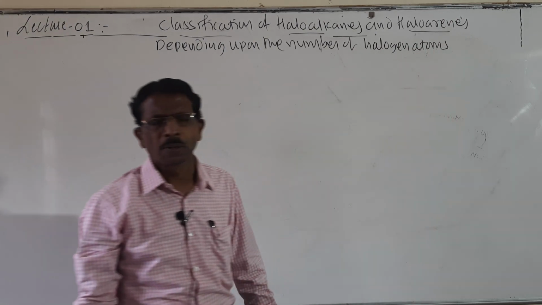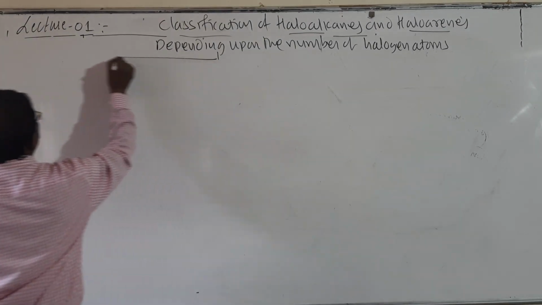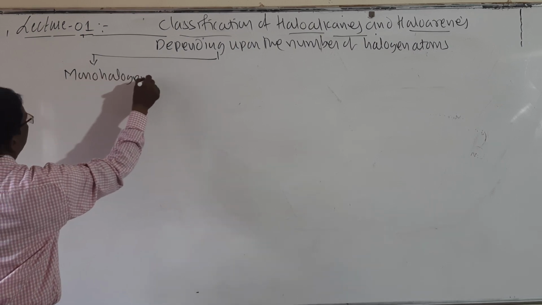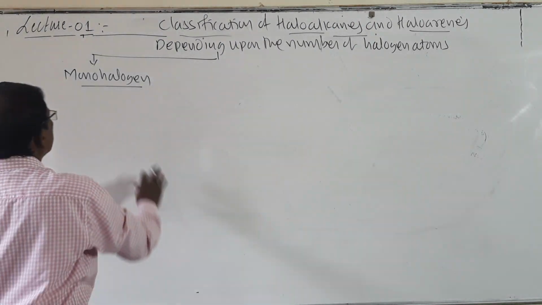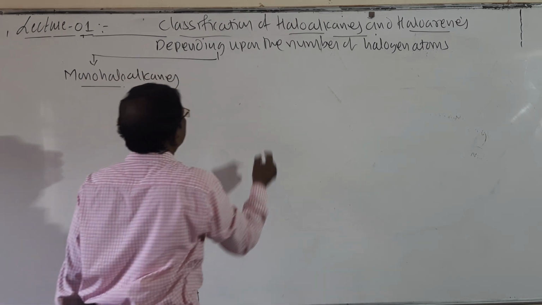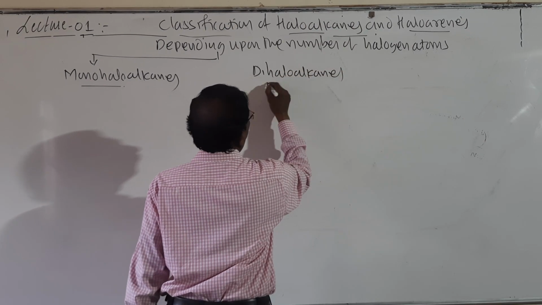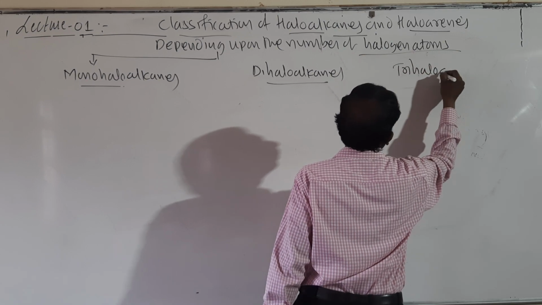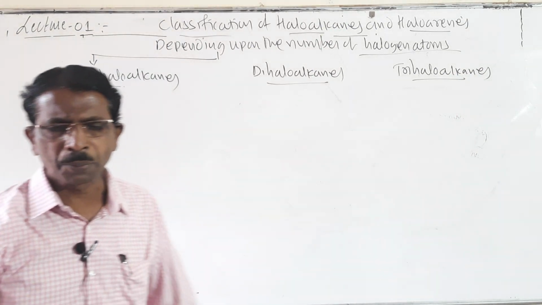Depending upon the number of halogen atoms, these are mainly classified into three types. Number one, monohaloalkanes, second one, dihaloalkanes, and third one, trihaloalkanes.